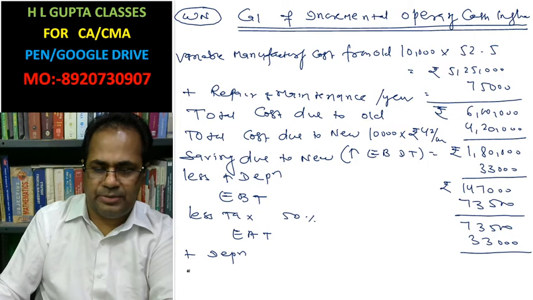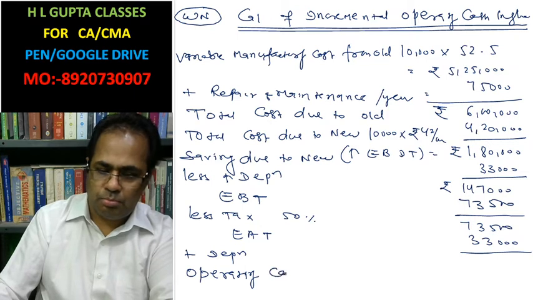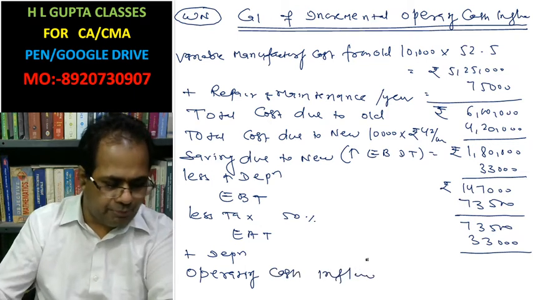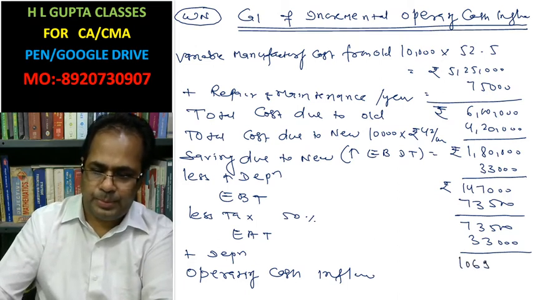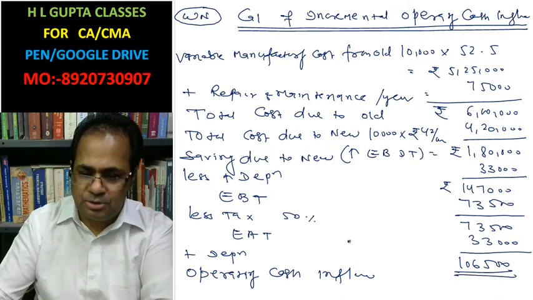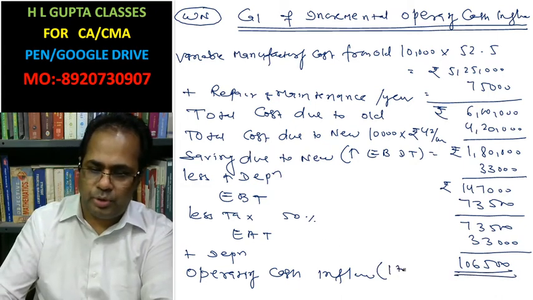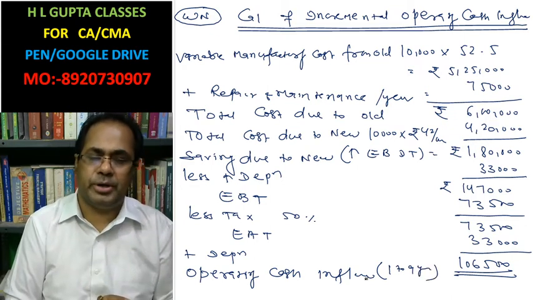Operating cash inflow is 1,06,500. This is operating cash inflow for years 1 to 9, 1,06,500.